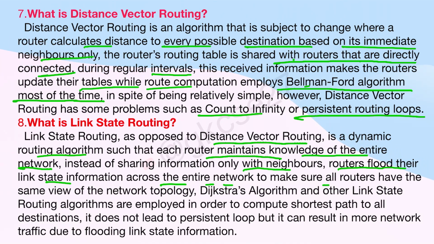And it uses the Dijkstra algorithm, another link state routing algorithm. It does not lead to persistent loops, but it can result in more network traffic due to flooding link state information. So here the main problem is that there can be too much traffic because it is using flooding. Every router is getting information from every other router, so there can be much traffic.